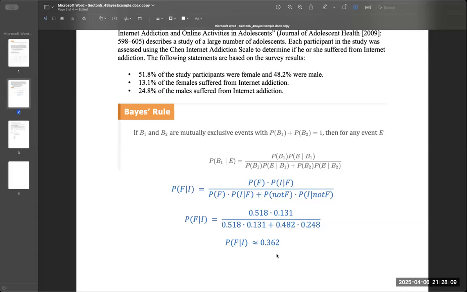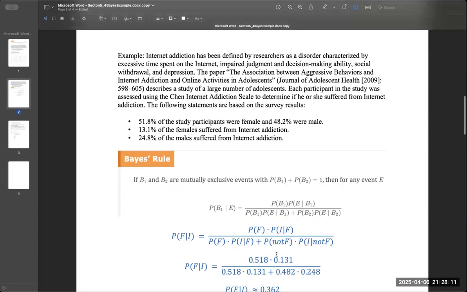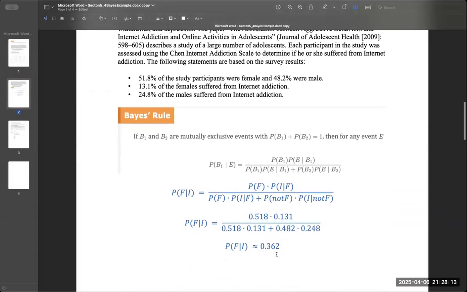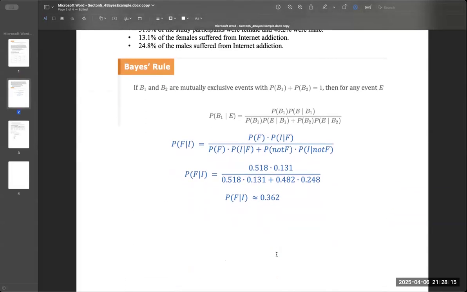This becomes like a calculator problem you just compute. And it's exactly the same as what we got up here, the 0.362. So if you have a clear understanding of what conditional probabilities mean, in particular, what the denominator is referring to, you don't really need Bayes' rule, but I think sometimes students like formulas, and so the formula is here and feel free to use it.